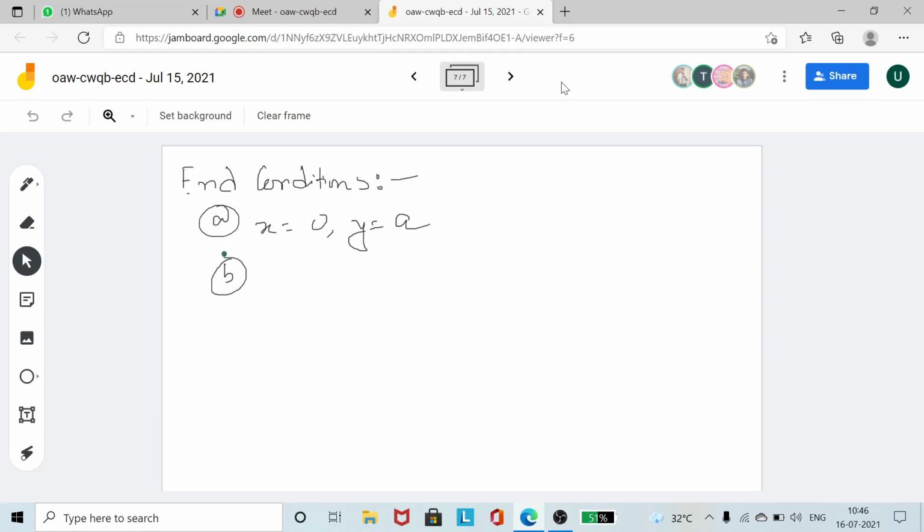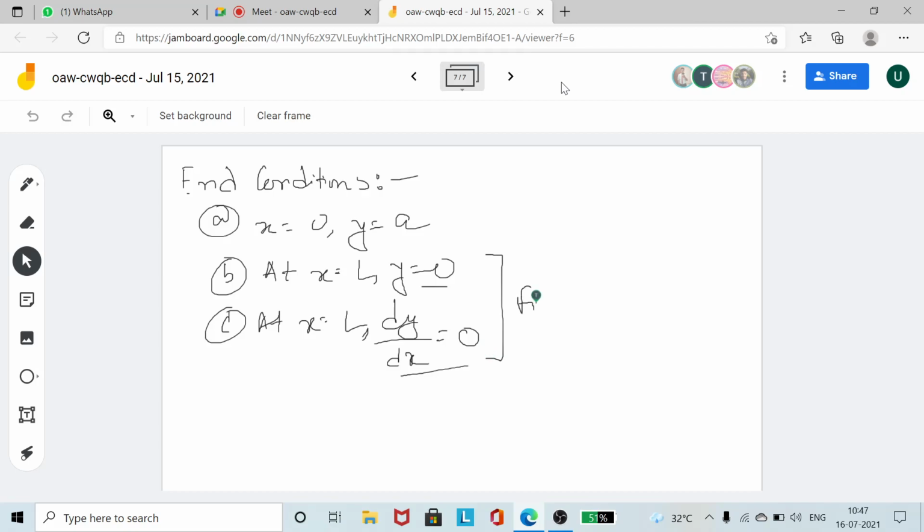Now the other end is actually totally fixed. So at x is equal to L, we should be having y is equal to 0, and at x is equal to L, since that end is fixed again, we should be having dy/dx is equal to 0. So it's not allowing any displacement, it's not allowing any rotation, the fixed end. So these correspond to the fixed end, and this corresponds to the free end where the deflection is actually small a. Now you just have to put these things in the expression, and then eliminate the things and do it.